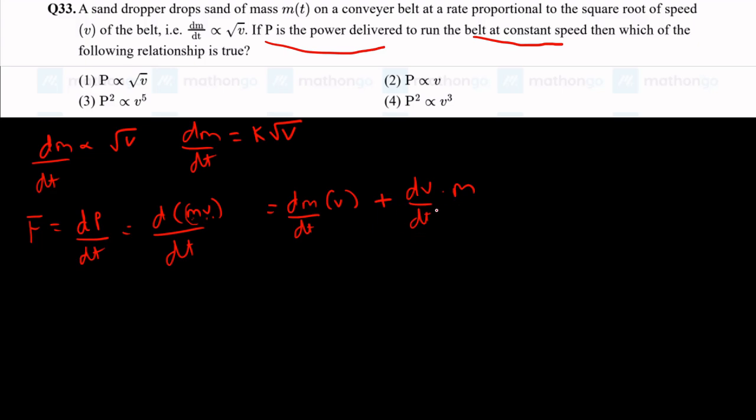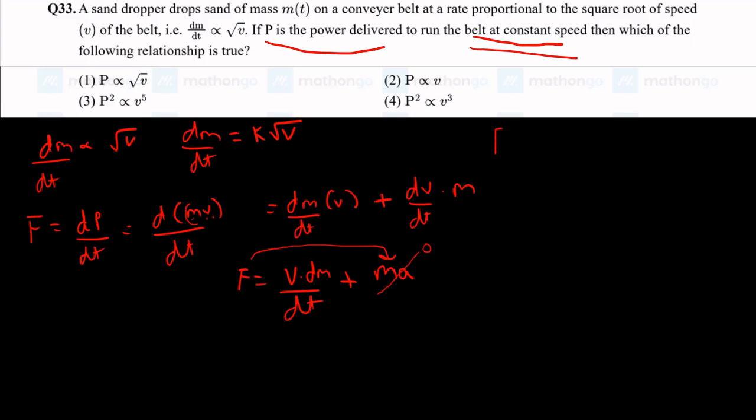What is dv by dt? It is nothing but acceleration. So we have force equal to v dm by dt plus ma. Generally we only learn F equals ma, because in 99% of cases the mass of the object we are observing is constant, but this is the actual equation of force. In this case the belt is running at constant speed, so the acceleration is going to become 0, and this term is going to become 0.